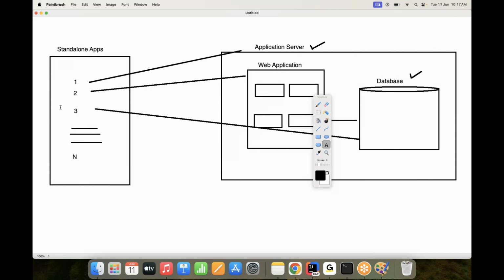All the activities are listed here now. When we execute the standalone application, the standalone application will make ready the server. It will deploy the application to the server, make ready the database, and establish the communication between the application and the respective database, and so on, up to generating the output. The standalone application will do that.